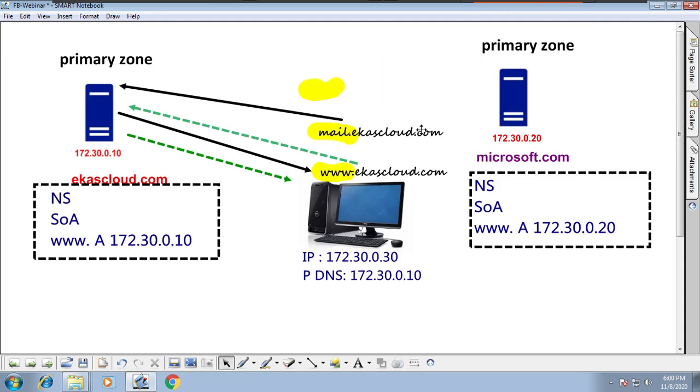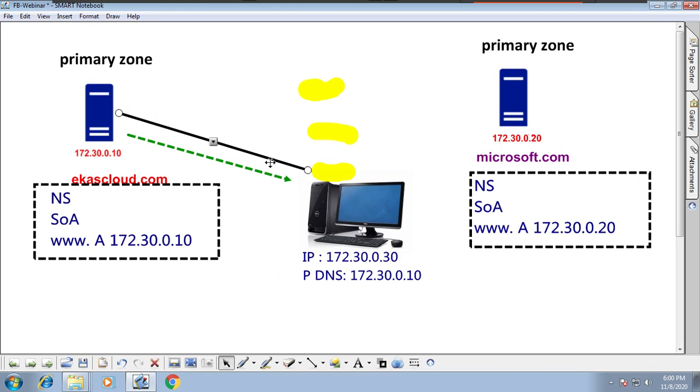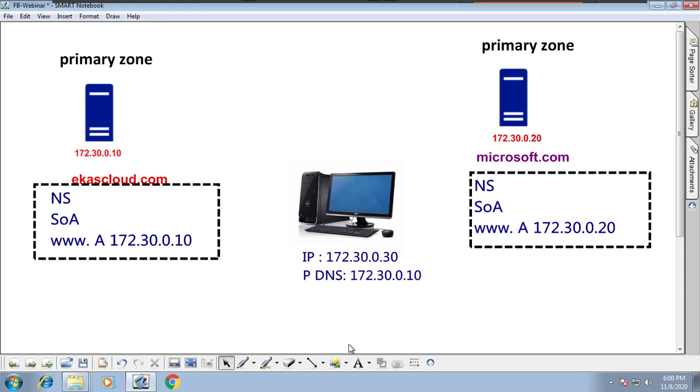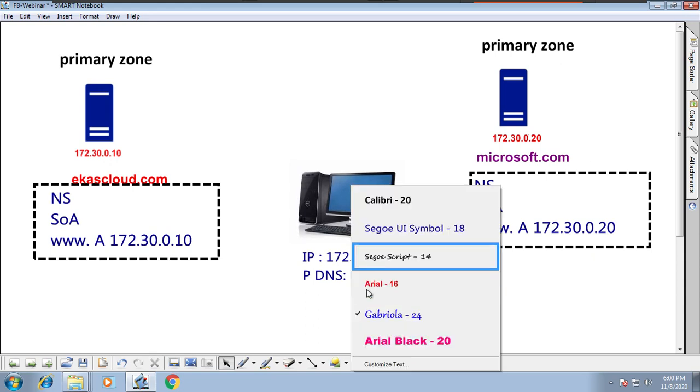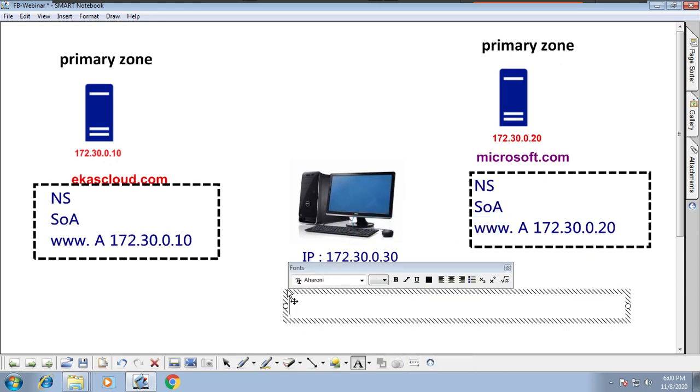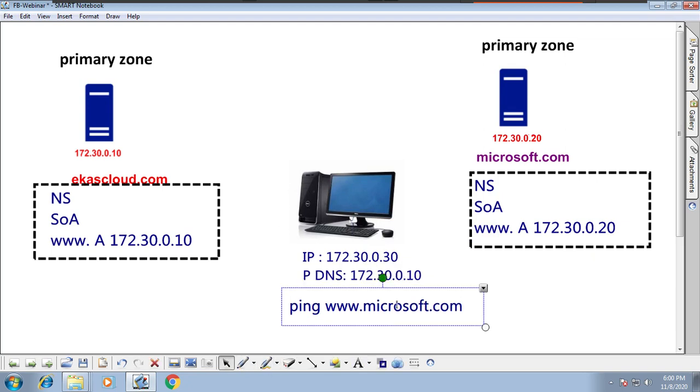So here now I don't want to have all this. I just wanted to remove it. Now everything is clear. Now tell me what happens if I go and ping www.microsoft.com. If I enter this, what happens?